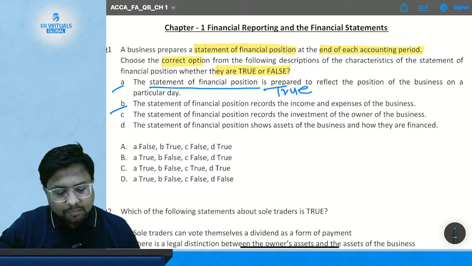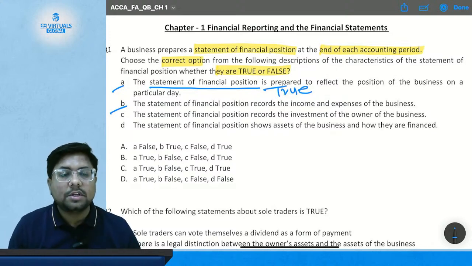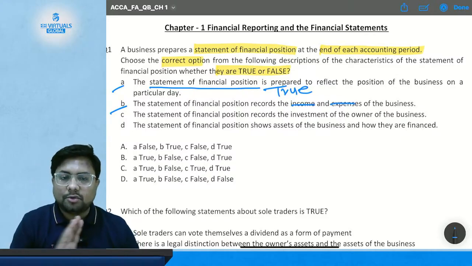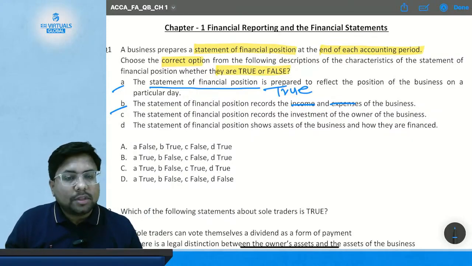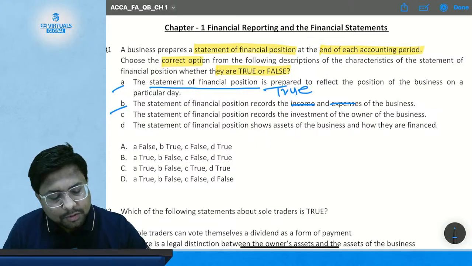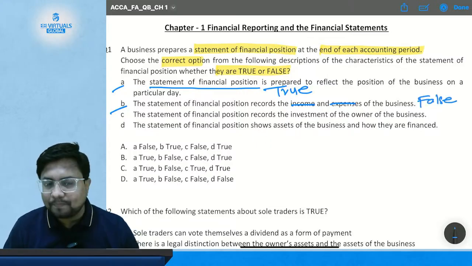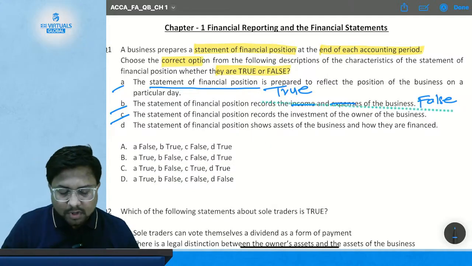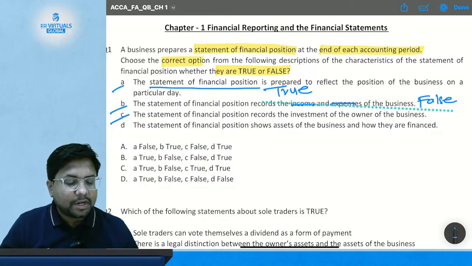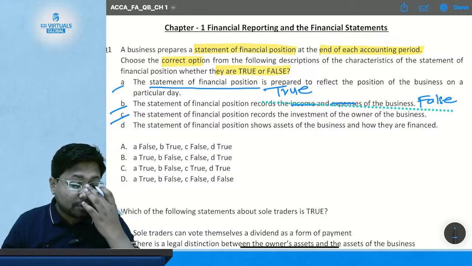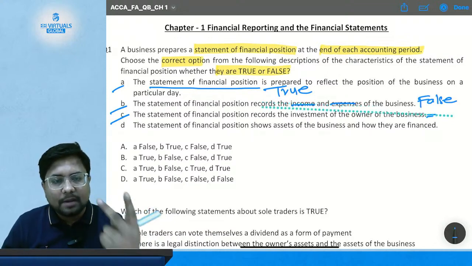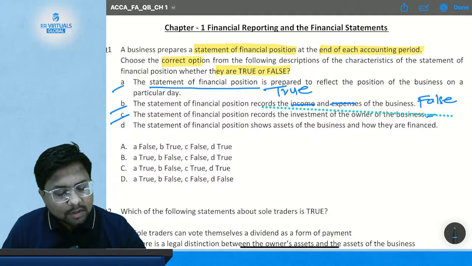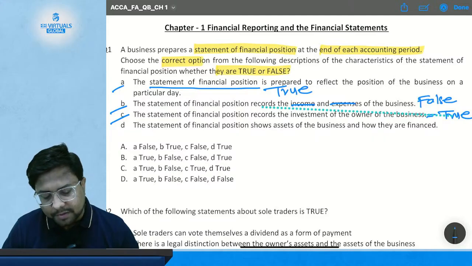Then comes statement number B. The statement of financial position records the income and expenses of the business. No, the statement of financial position does not record the income and expenses of the business. The statement of profit or loss will record all the income and expenses, not the statement of financial position. So this statement is false. Then comes statement number C. The statement of financial position records the investment of the owner of the business. True or false? True, because the statement of financial position will include asset, liabilities and equity balances. So it will show you the amount invested by the owner of the business. This statement is true.